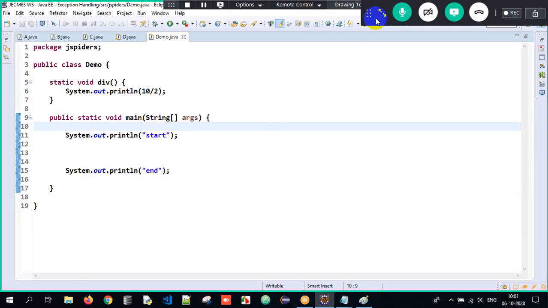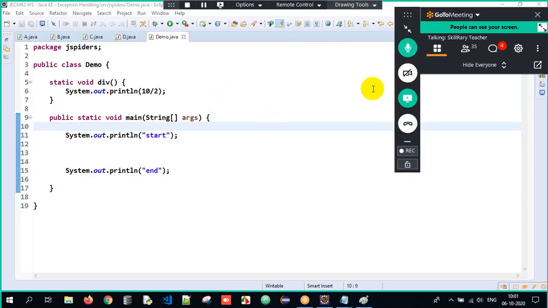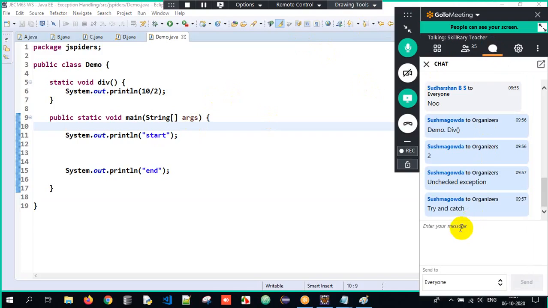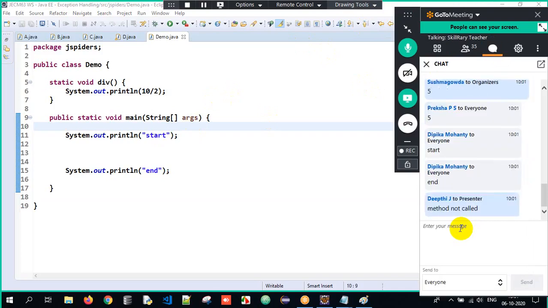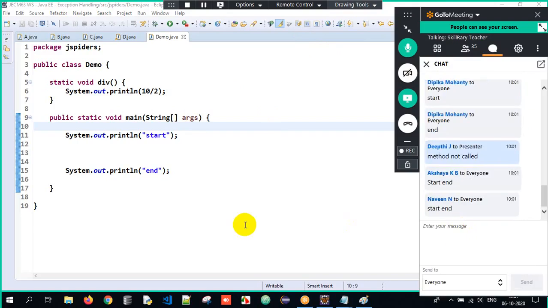So what will be the output as of now, guys? Will I get 5 or will I get 2 here? Tell me. What will be the output? It's simple: you have not called the method, sir. You have not called the method only. So your output will only be start and end here.